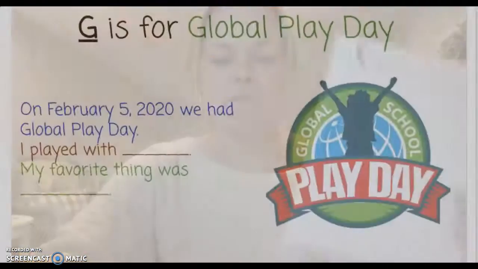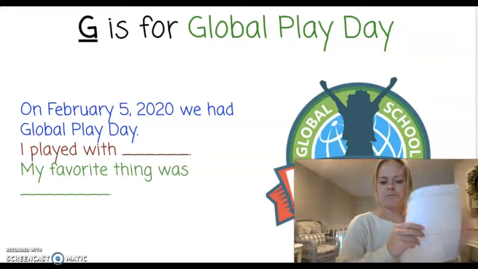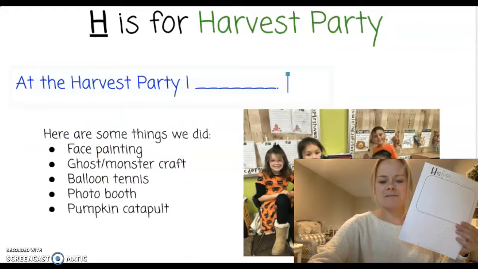So G is for Global Play Day, and your first sentence is going to be, "On February 5th, 2020, we had Global Play Day. I played with... My favorite thing was..." Those are some examples of sentences that you can write, or you can write something else that you would like. And then letter H is going to be for our harvest party.